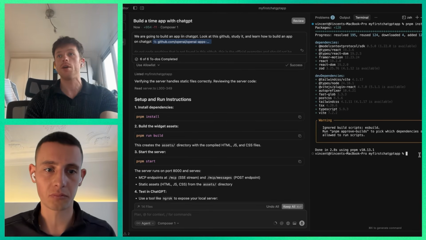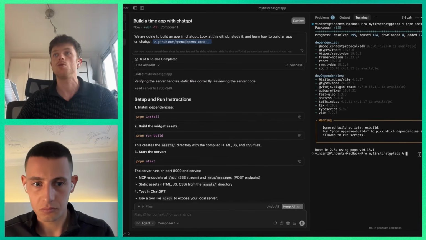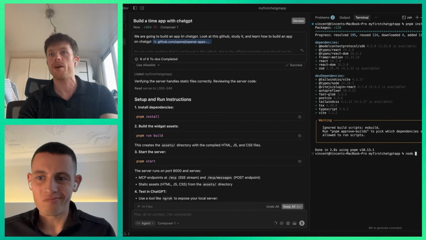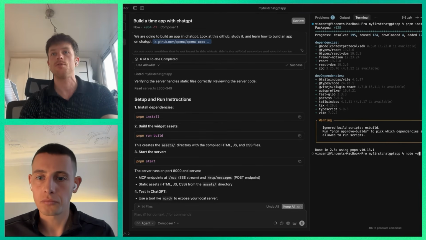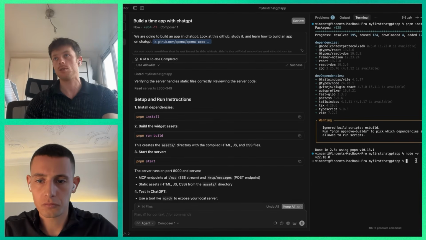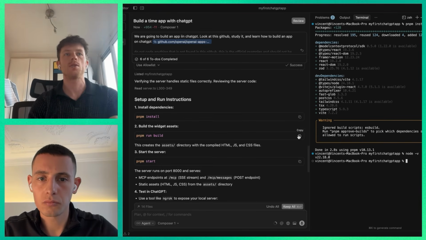If you do see an error, there is a chance that maybe something went wrong with your Node installation. So you should have set up Node. It should be working. And one way to always easily verify that is type in node -v for version. Make sure you see a number. That means Node is installed correctly on your machine. Make sure it's above 18. Below that, you may see errors as well because I think to run a ChatGPT app, you need above 18. Go to the next one.